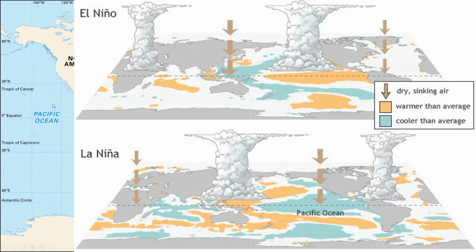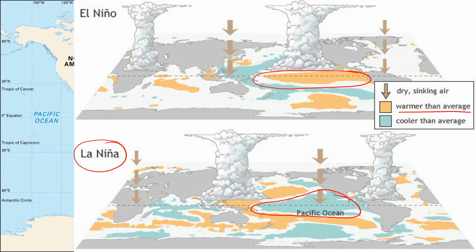What happens when we have El Nino? When we refer to El Nino, you see the map, warmer than average. This Pacific Ocean is warmer than the average. And the other phenomenon, La Nina, is colder than the average.